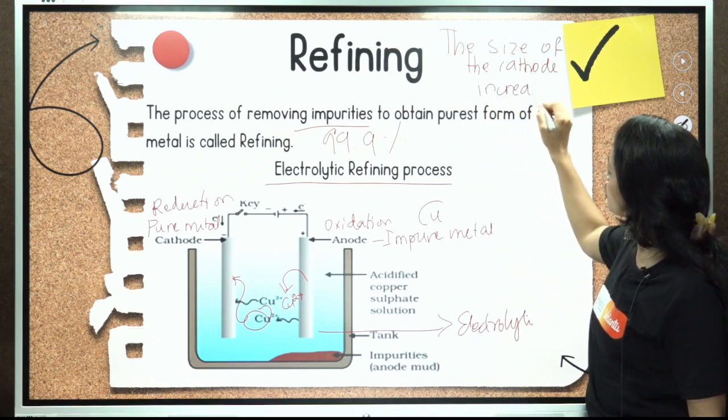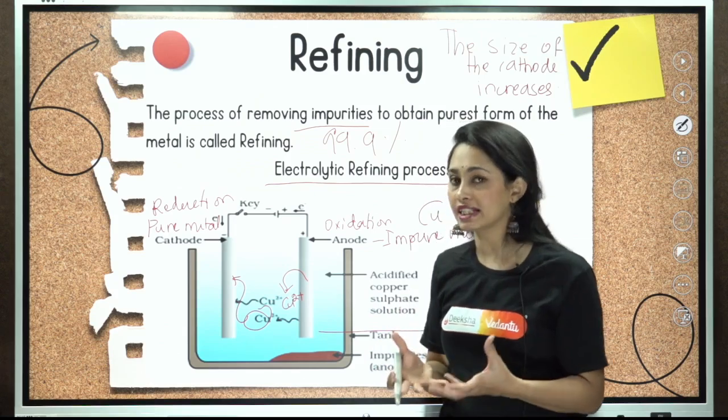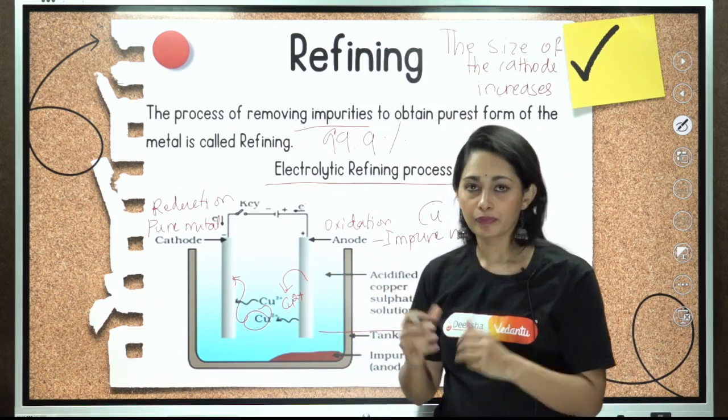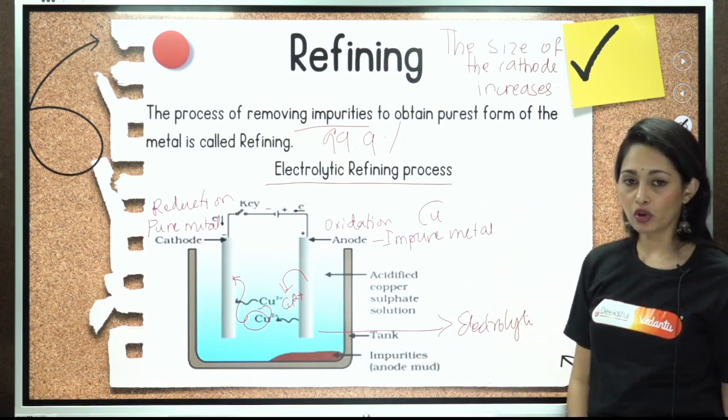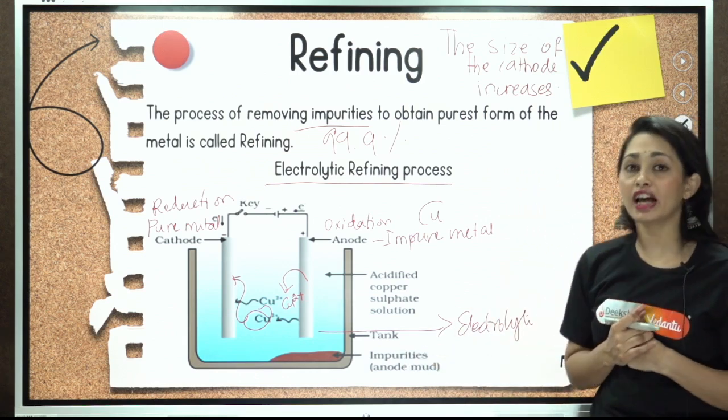On the other hand, the size of the anode decreases, and the impurities will be deposited at the bottom, in the anodic side of the setup. That is called anode mud. So this is about refining.